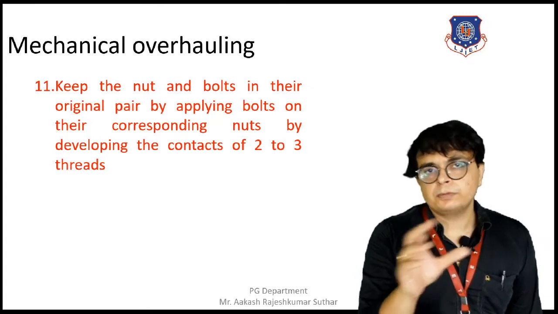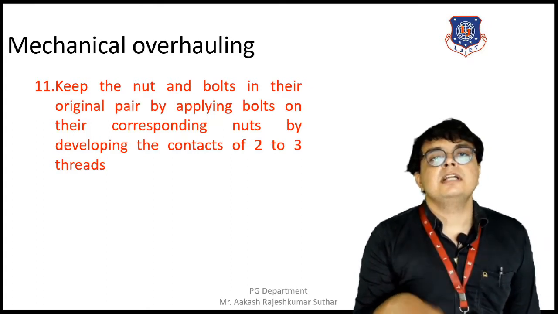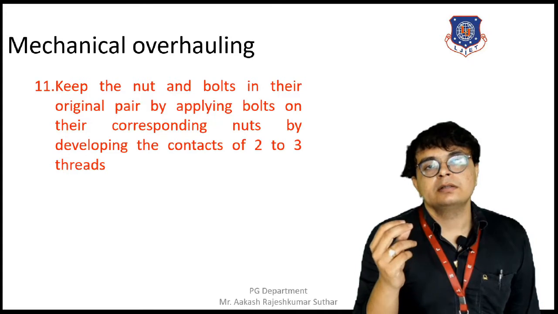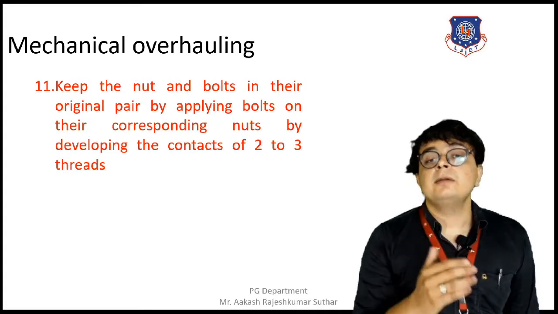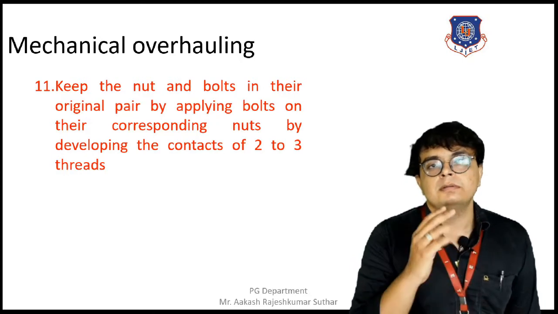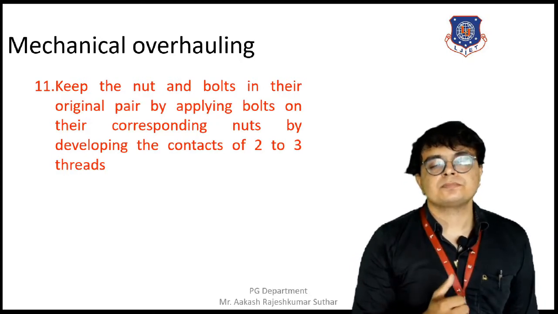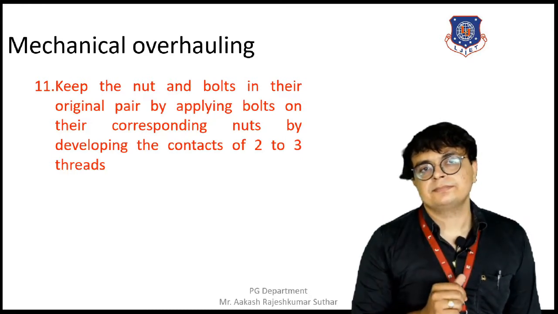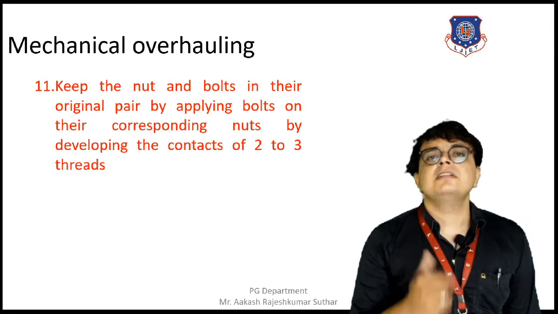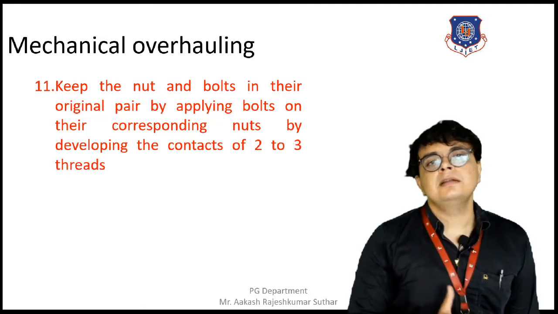There will be no problem in finding their connection. So that is how the nuts and bolts should be used, and it is how it should be dealt with while dismantling. So these are all the things that are related to mechanical overhauling.